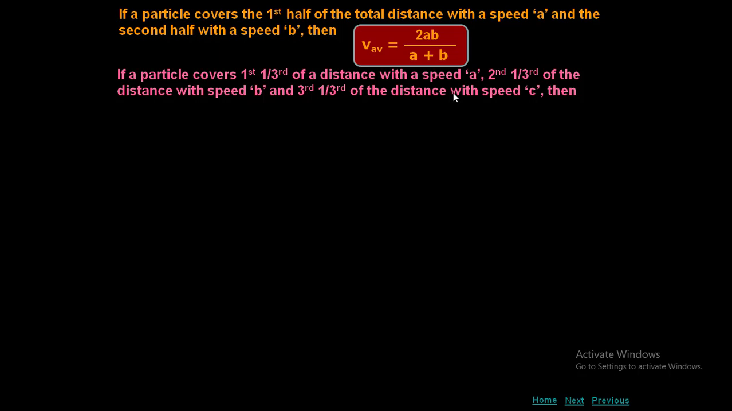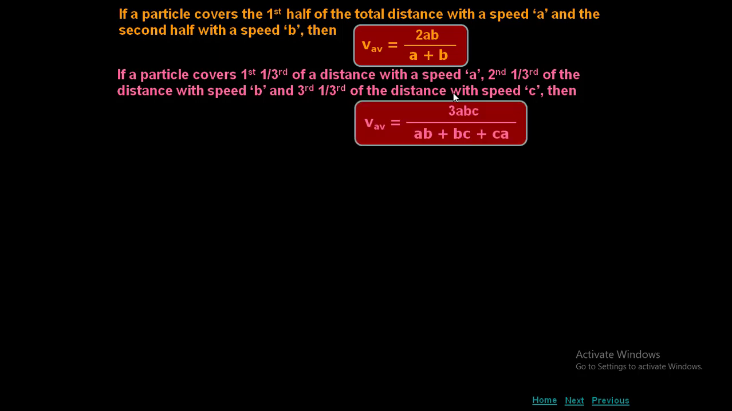In the same way, if a particle covers the first one-third of a distance with speed A, the second one-third of the distance with speed B, and the third one-third of the distance with speed C, then the formula is 3ABC by AB plus BC plus CA. Please remember this formula.